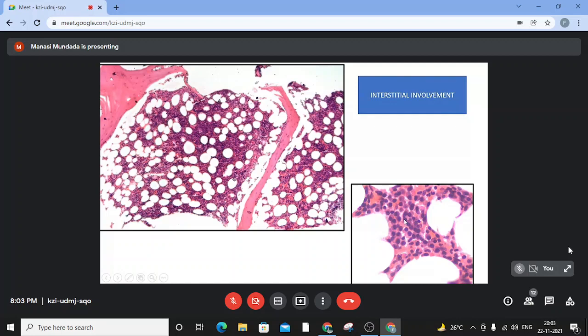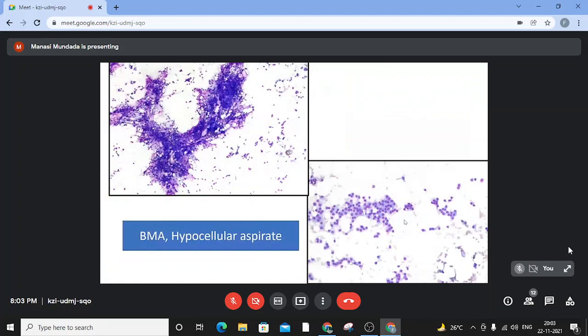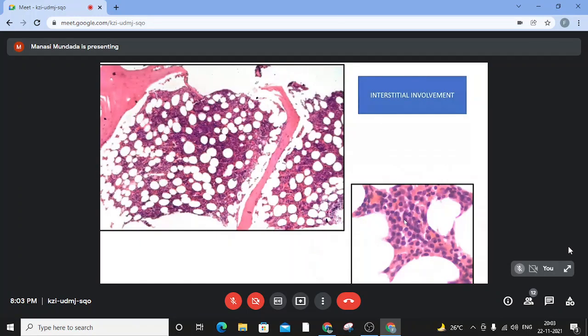The advantage of doing a trephine is that we can put up IHC on these to enumerate the clonal percentage of plasma cells, which so much forms a definition of multiple myeloma. It says there should be more than 10% clonal plasma cells, and we can establish the clonal nature by IHC on trephine sections.